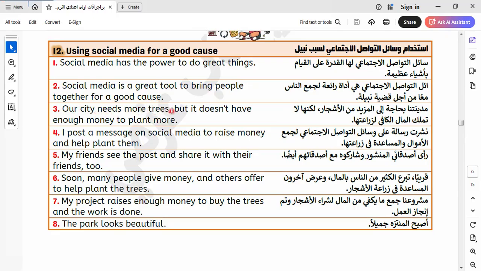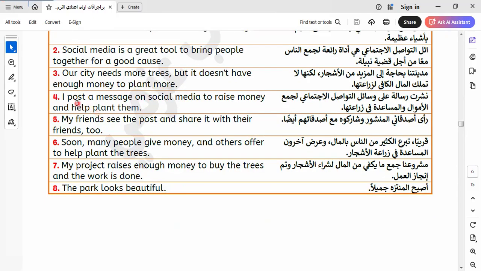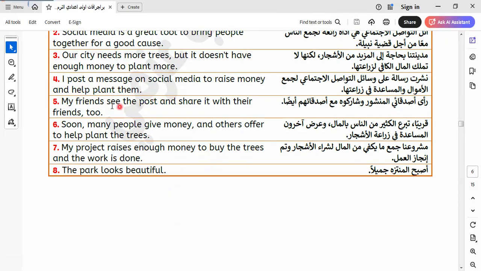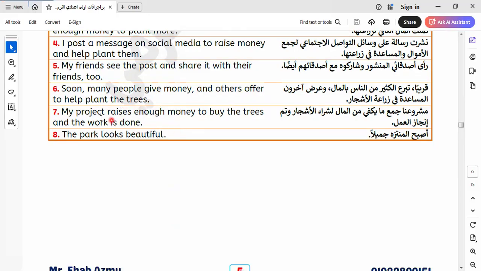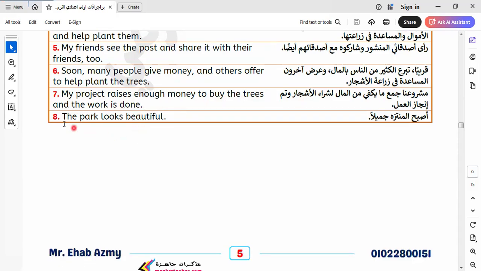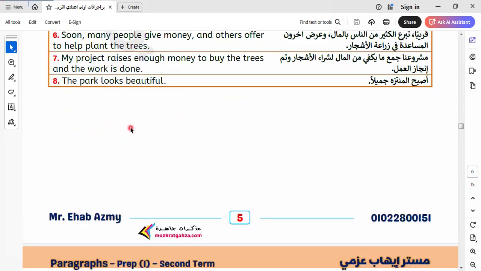Our city needs more trees, but it doesn't have enough money to plant more. I post a message on social media to raise money and help plant them. My friends see the post and share it with their friends too. So soon, many people give money and others offer to help plant the trees. My project raises enough money to buy the trees, and the work is done. The park looks beautiful.